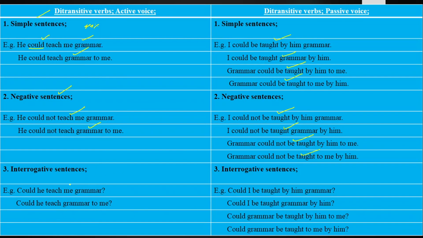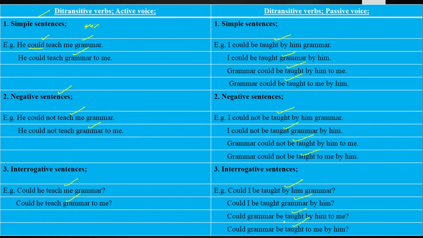Next we have got the interrogative sentences, those sentences in which we ask questions, put queries. Could he teach me grammar? Could he teach grammar to me? Could I be taught by him grammar? Could I be taught grammar by him? Could grammar be taught by him to me? Could grammar be taught to me by him?